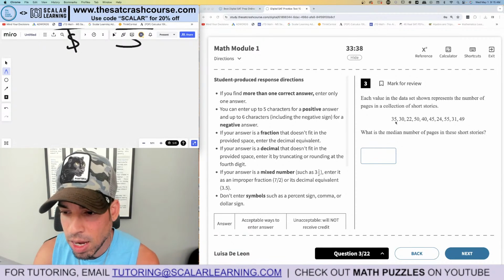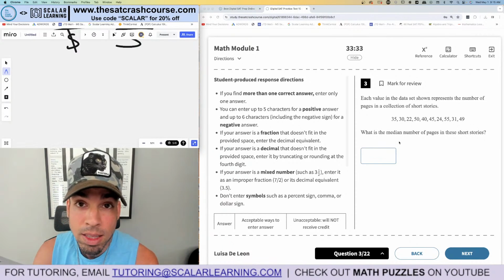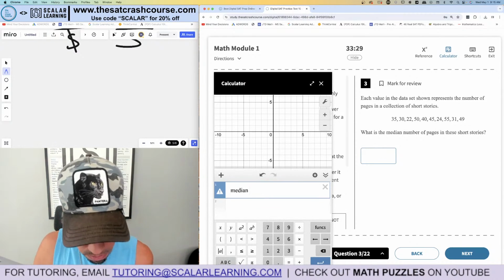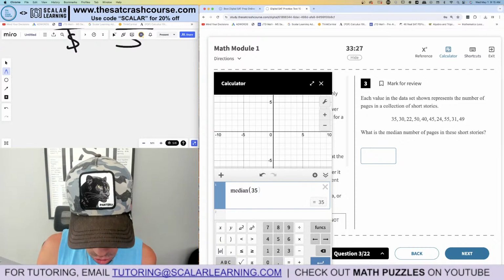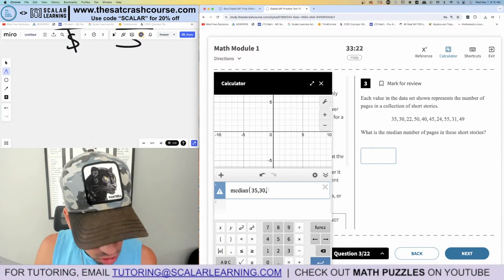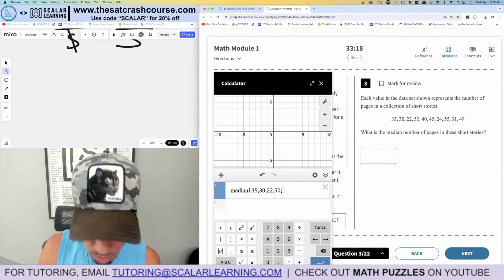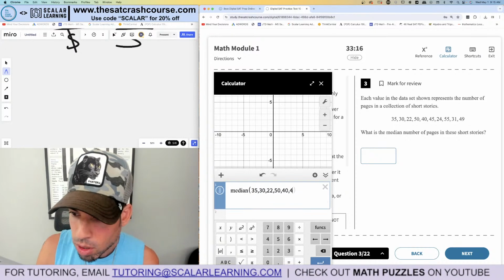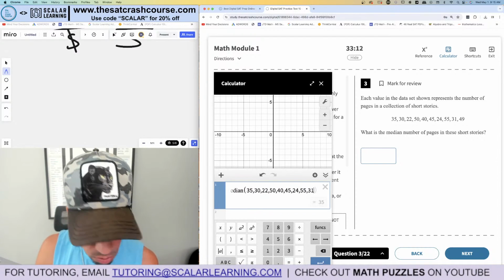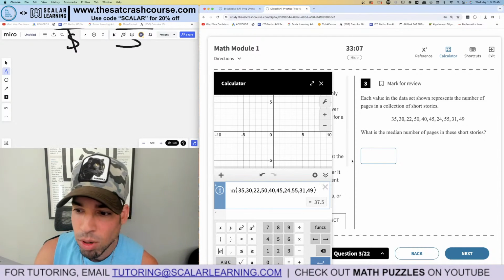One way, if you're going to do it by hand, is you want to arrange these from least to greatest, okay? And find the middle value. But what you can do in the calculator, which is pretty slick, is you can use the median function and put in all these values. You want to triple check that you didn't make any mistakes as you're entering them. So I'm going to do it really carefully, right? 50, we got 40, we've got 45, we've got 24, we've got 55, we've got 31, and we've got 49. And it spits out this nice 37.5.